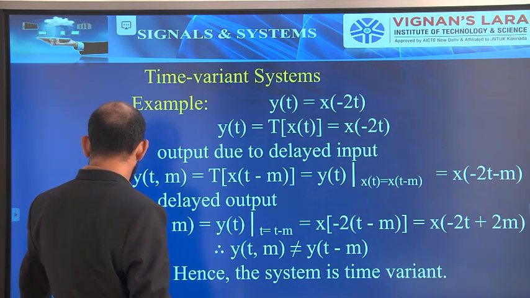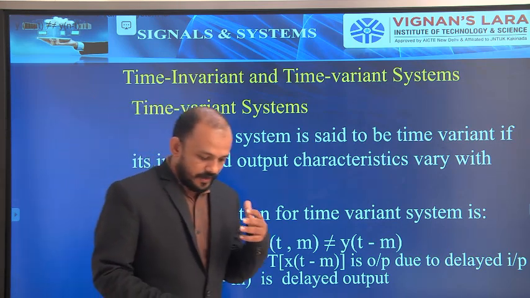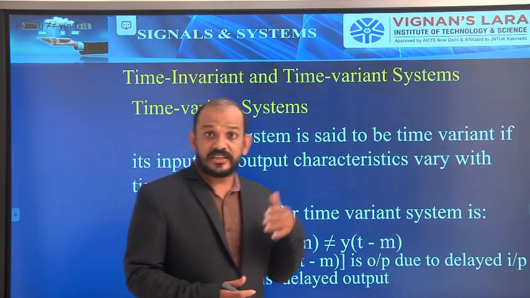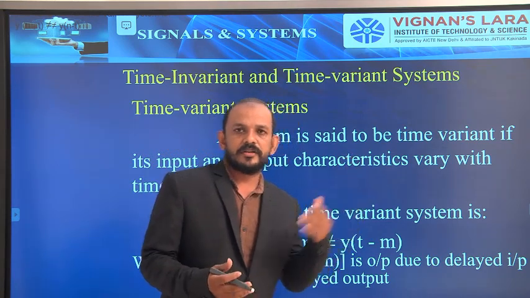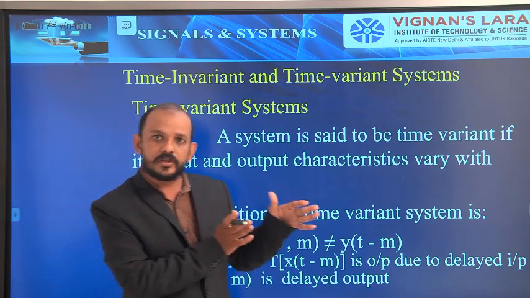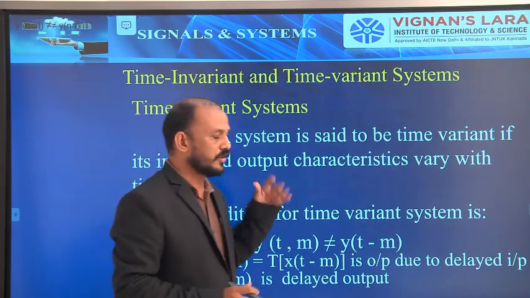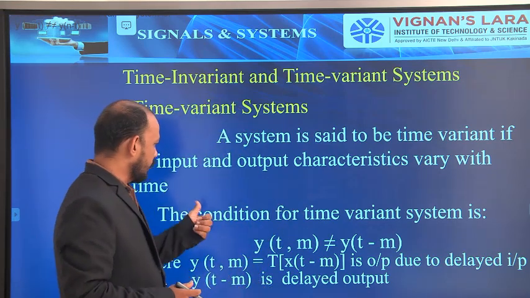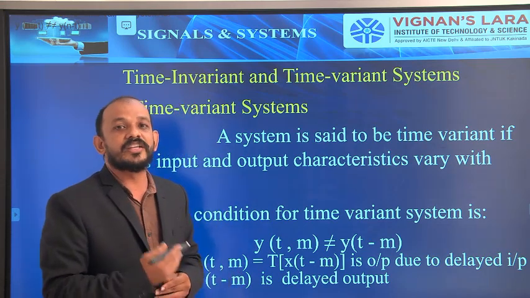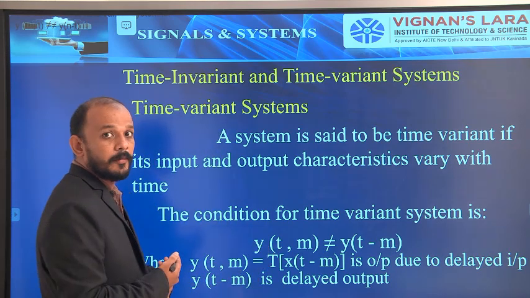First I gave you the definition, and I showed you the graphical representation with the help of time invariant. If it is not equal, then it is time variant. If it is equal, then it is time invariant. So I showed you the graphical representation. Now coming to the condition: how can we explain this mathematically with equations? Now I am going to discuss that.